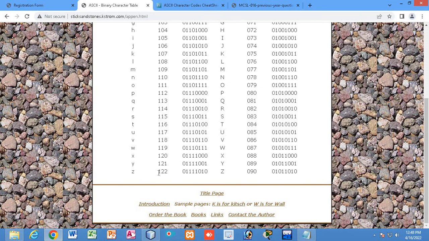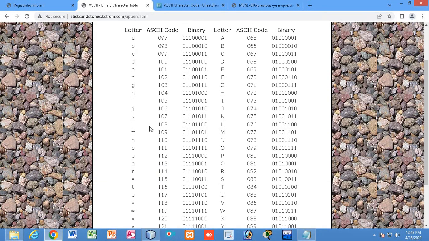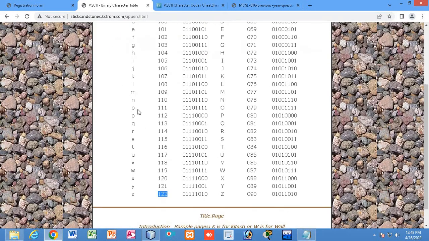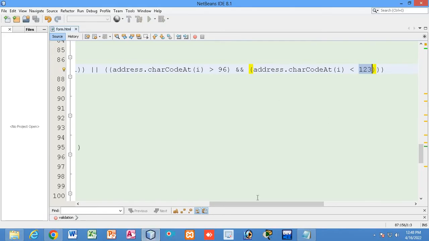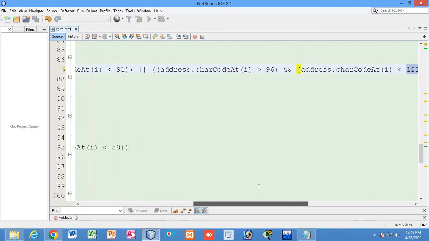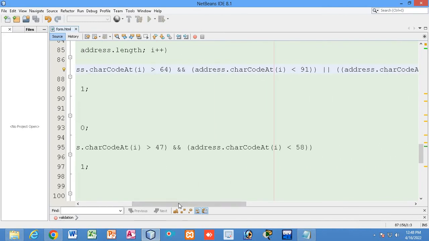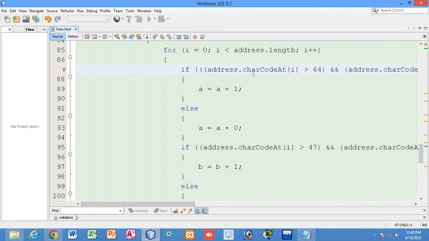Less than 123, that is 122. So it could be this alphabet, that is small case alphabet. So user can provide uppercase alphabet or small case alphabet. So this will be checked, whether the user has given uppercase alphabet or small case alphabet.